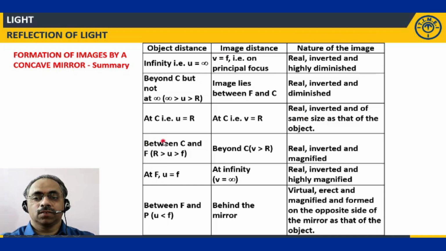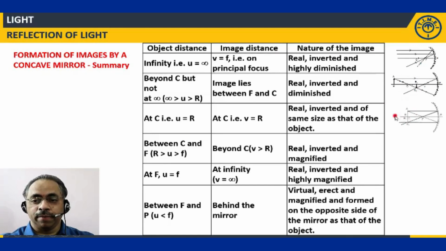Correspondingly, we have the positions of the object and these are the images. If the object is at infinity, this is how the image forms. If the object is beyond C, not at infinity, this is the shape of the image formed. At C, the image is equal in size. This is the corresponding ray diagram. Between C and F, this is the ray diagram. Now you can see here the image is magnified: real, inverted, and magnified.